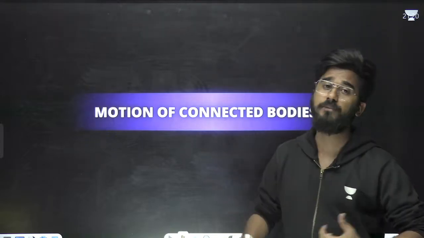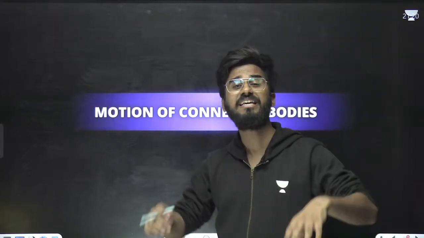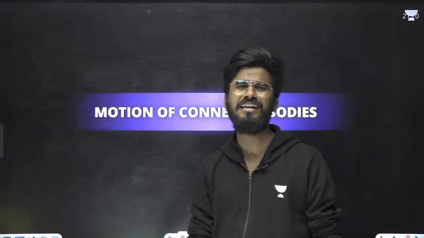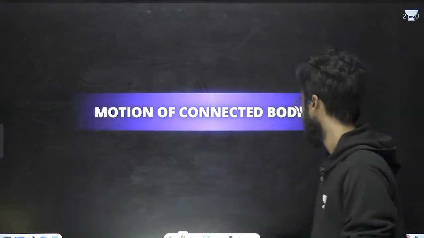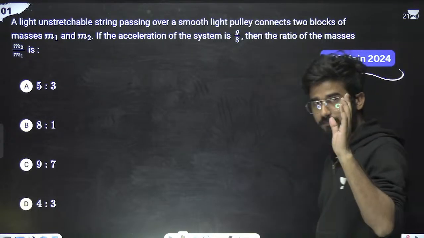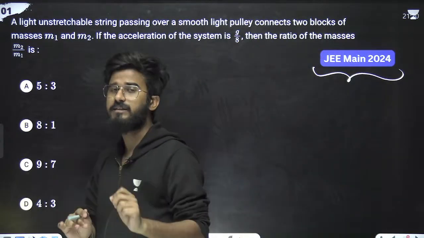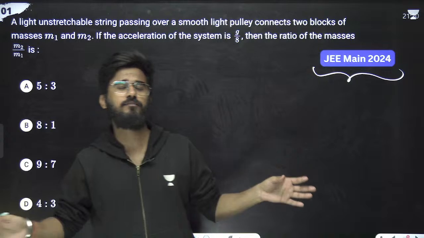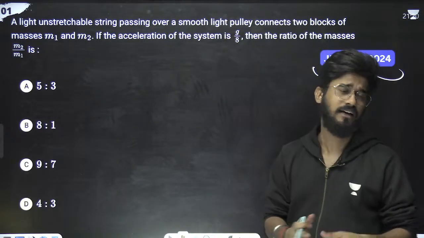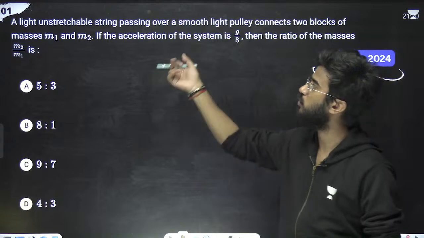Now we will move on to the motion of connected bodies. Means we have two blocks which are connected through a string over a pulley. So, the first problem from JEE 2024. Just believe me guys, problems like this are coming in a lot of sets and a lot of years. Got it? So what is the problem?